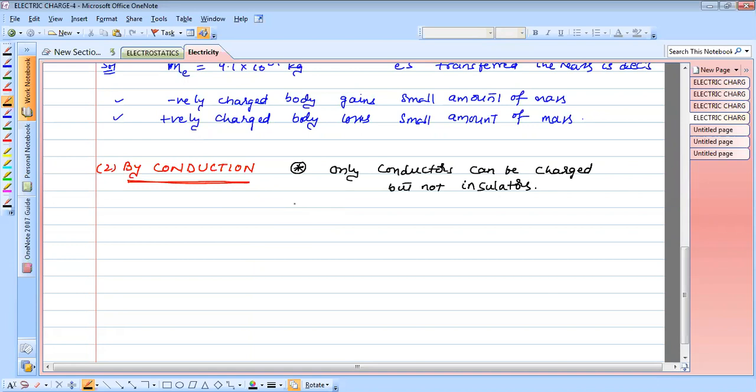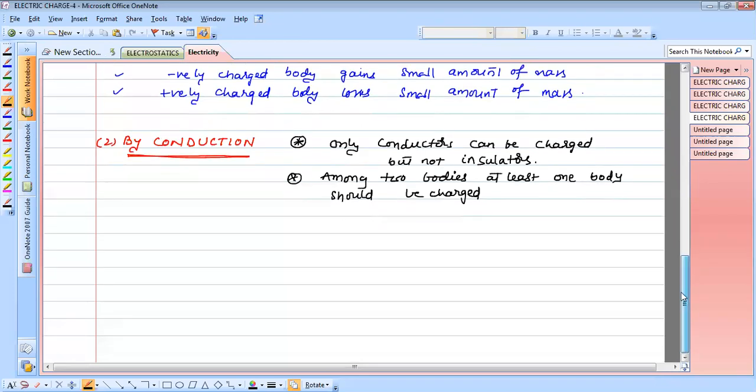So, very clear. In this process, the conduction process, among two bodies, at least one body should be charged.